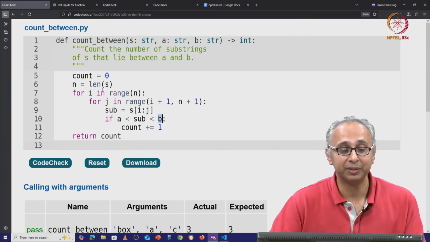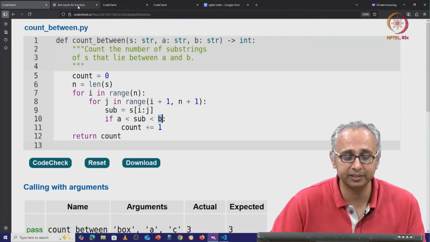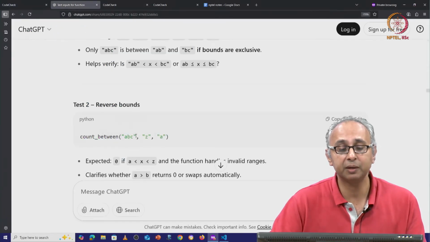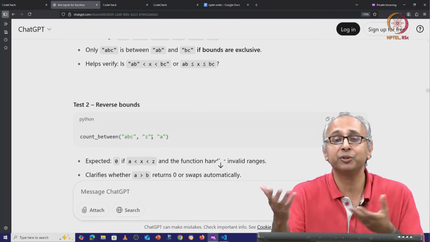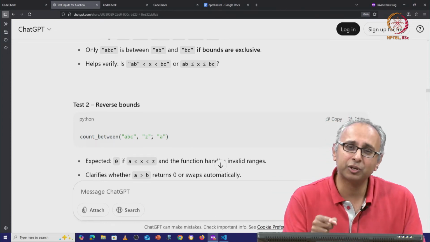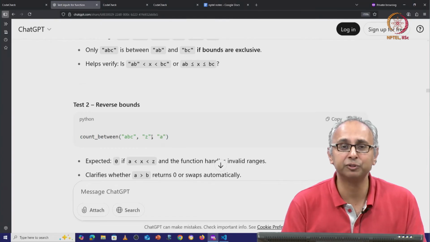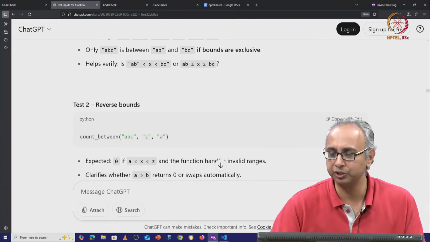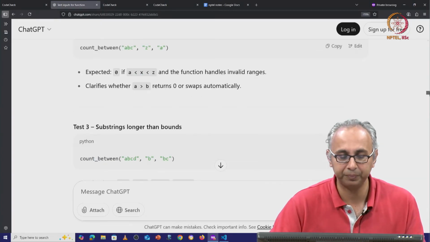And this example that ChatGPT has suggested, this excellent suggestion over here, is saying, well, maybe by between we're allowing for the other way to be true, in which case we should have a different logic. So great suggestion by ChatGPT over here.